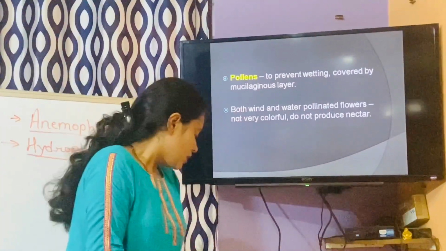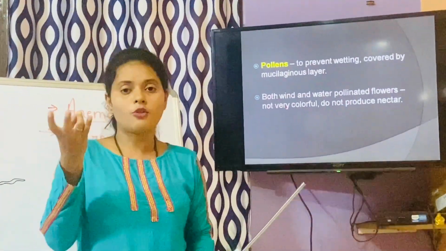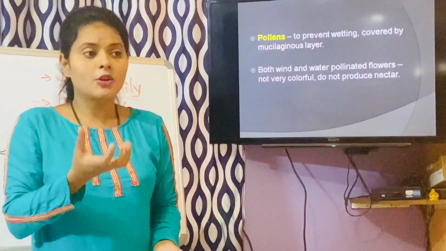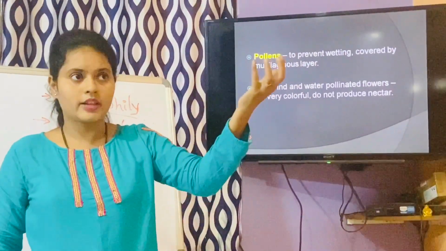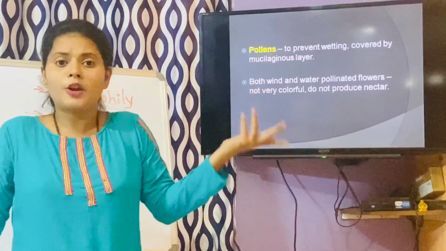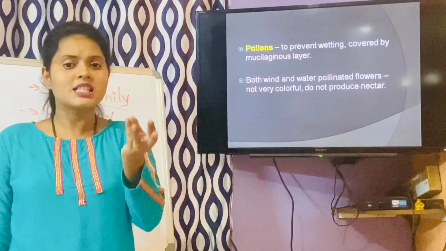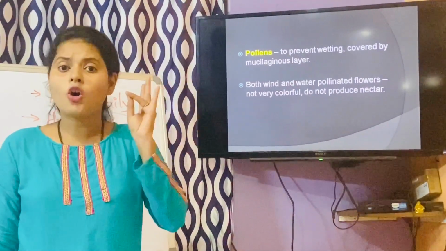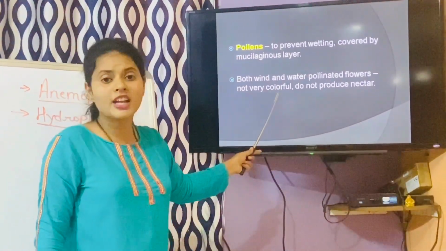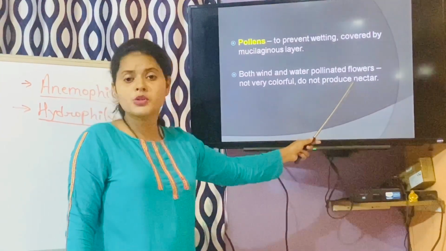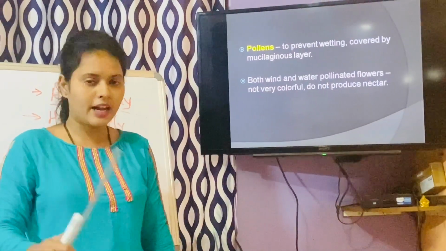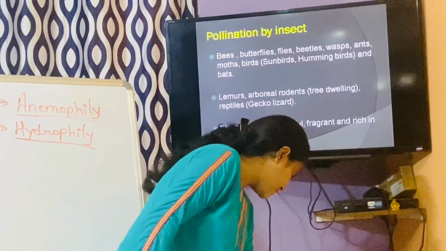Now, in the case of wind and water pollination, the flowers need not be colorful. Why are colors required? Because colors normally attract the biotic agents, in order to attract the bees and all. Here they are not attracting wind or water, so flowers are colorless, odorless, and nectarless also. See, flowers are not very colorful, they are not producing any nectar, they are not producing fragrance also. So these are some of the requirements of abiotic pollination plants.